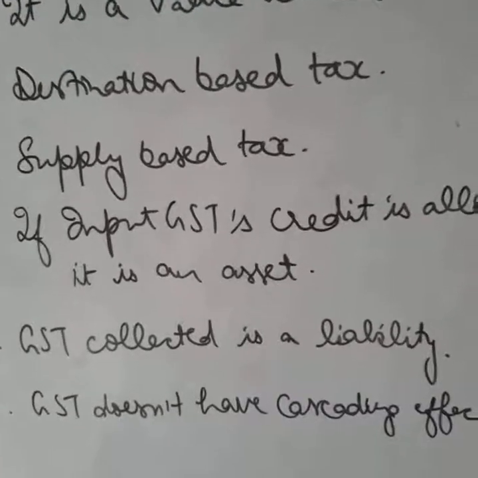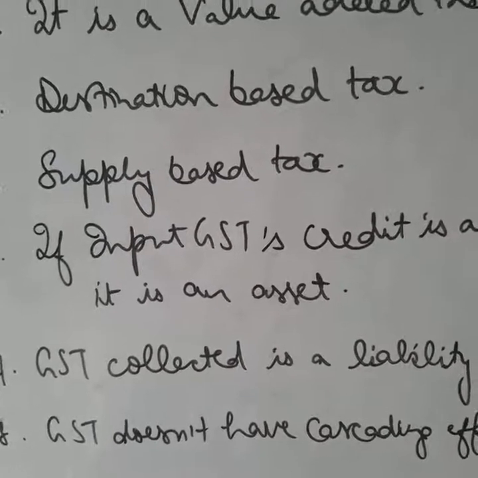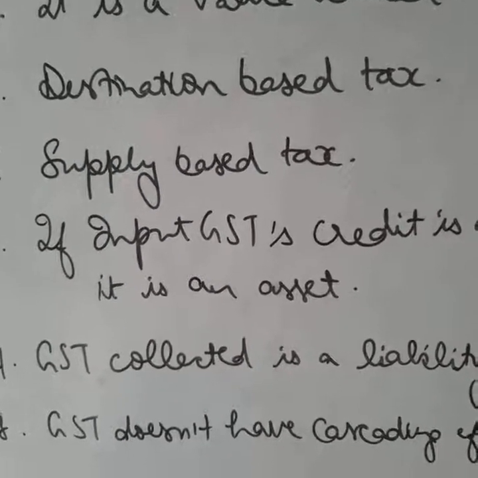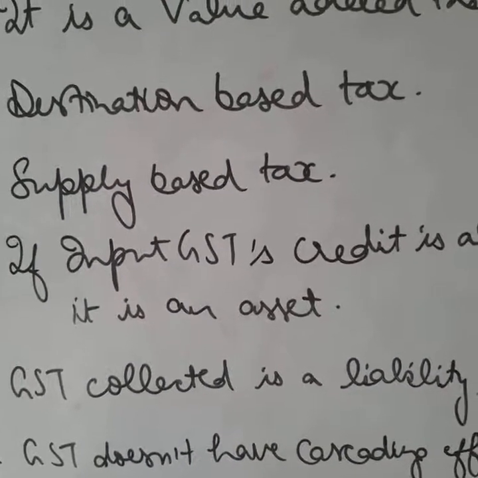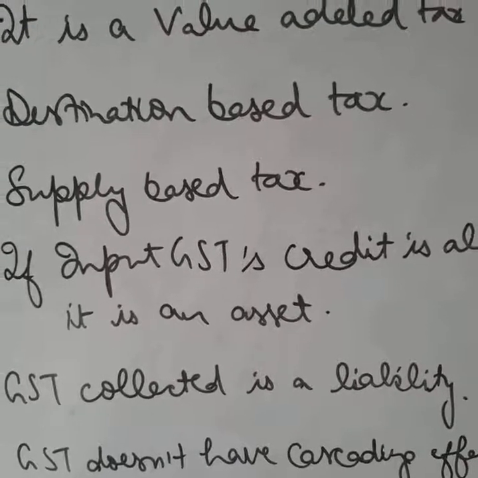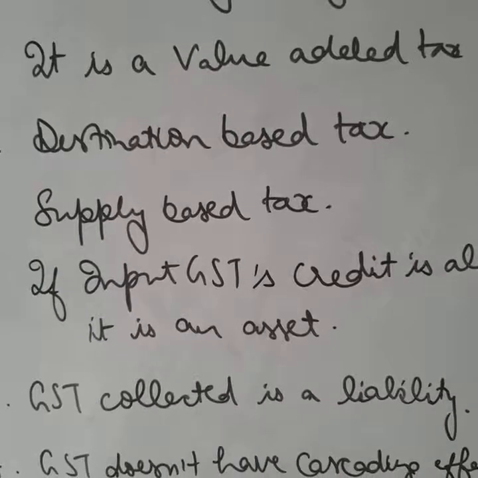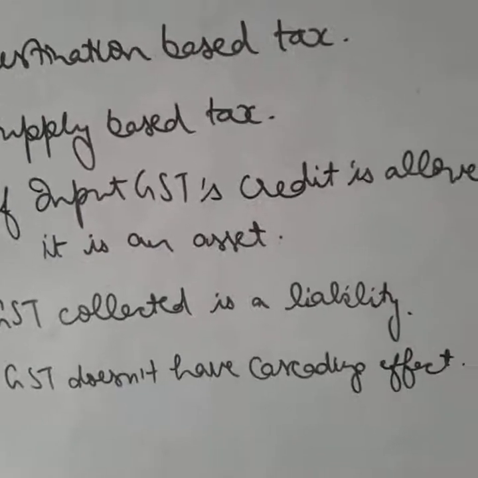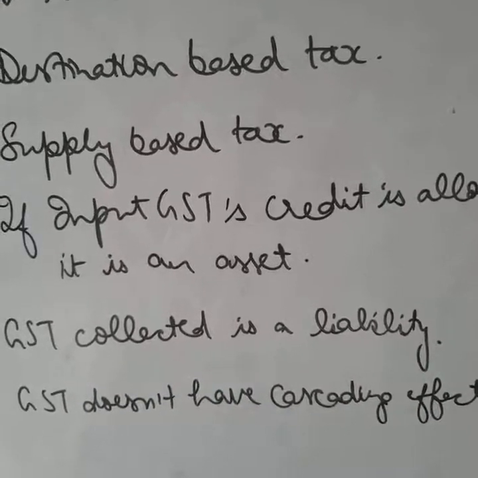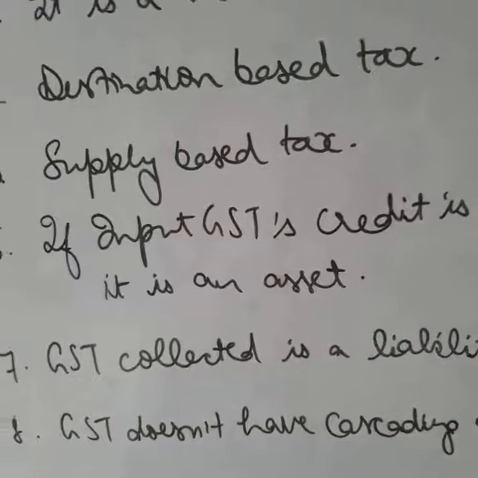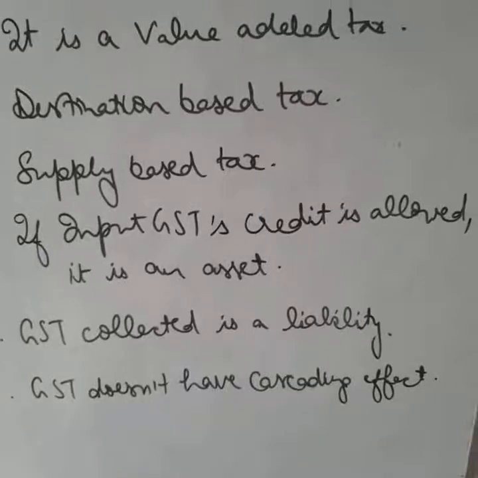Next is GST collected as a liability. GST collected is not an income for the business. It is a liability towards the government. That is, after setting off GST paid against GST collected, if some balance is still there in output GST, then it is payable to the government account. Next, it does not have any cascading effect. That is, it is not tax on tax. It is tax on the value added, that is, the incremental value.